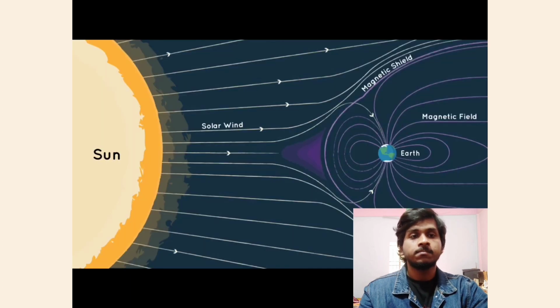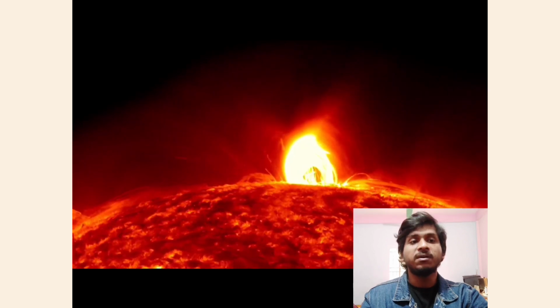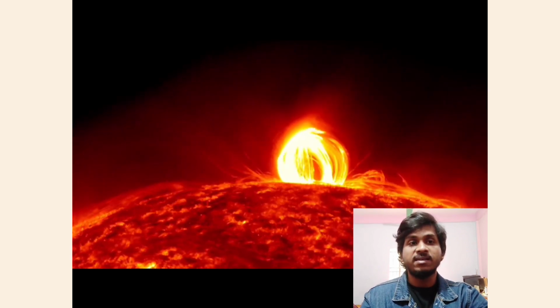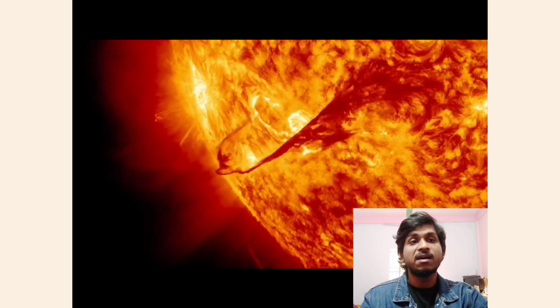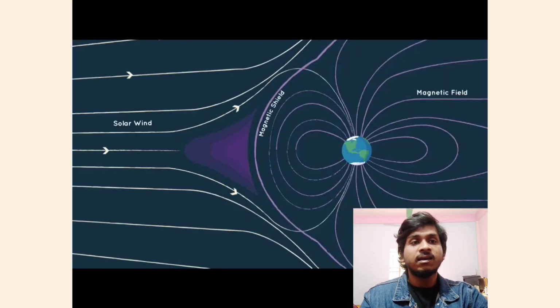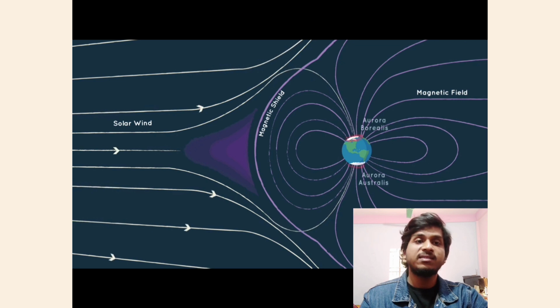So, what causes this beautiful display of lights in the sky? When the sun has huge outbursts and blasts more stuff into space than usual solar wind, these events are called solar storms. During one kind of solar storm, called a coronal mass ejection, the sun bursts a massive bubble of gas that pops and sends particles and energy zooming through space. When a solar storm reaches Earth, it dances with our magnetic field and some of the energy and particles that zip around the magnetic field dive into our atmosphere near the north and south poles. These particles then bump into gases in our atmosphere. These interactions display as auroras.